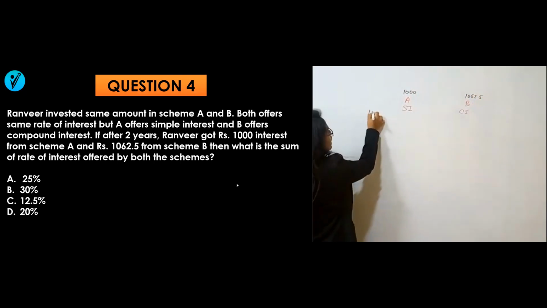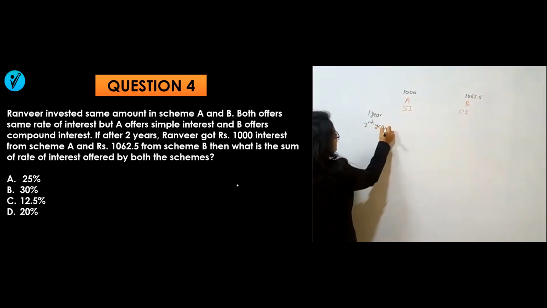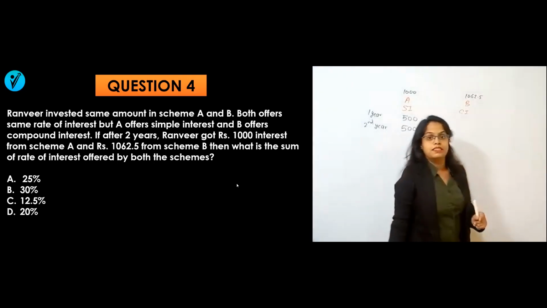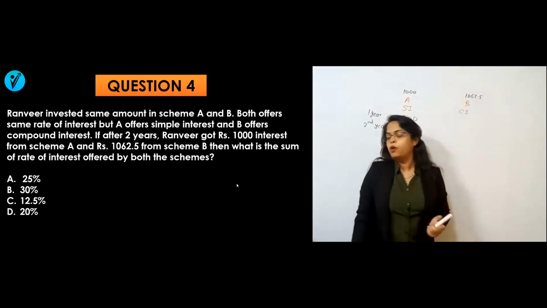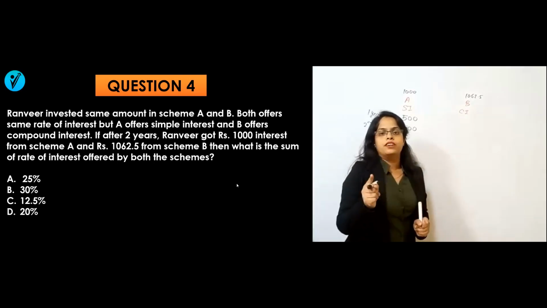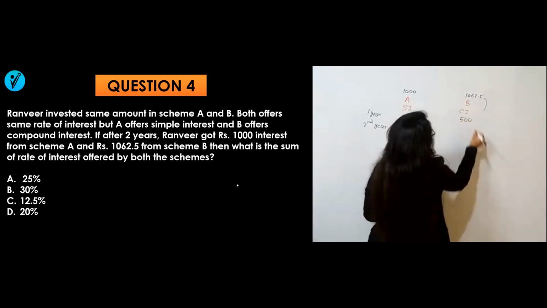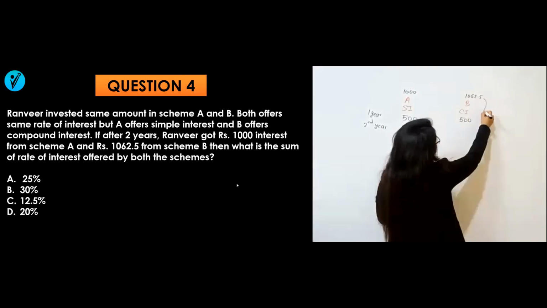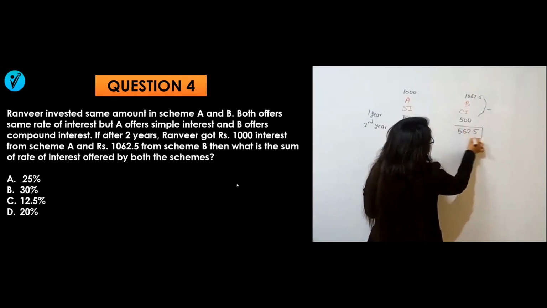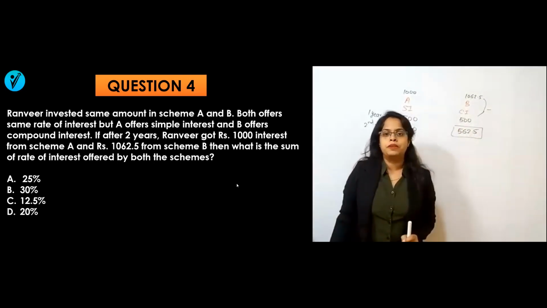But as I know, SI is the same for each year. So 1 year and the second year. So what will be the SI? SI for the first year will be 500, second year will be 500, and SI remains the same. Then they are asking what is the sum of the rate of interest of both. If SI is 500, as I know, for the first year SI is equal to CI. So on the first year I get 500 rupees. On the second year how much will I get? 1062.5 minus 500 will be 562.5 rupees. That means on this 500 I get 62.5 rupees extra.